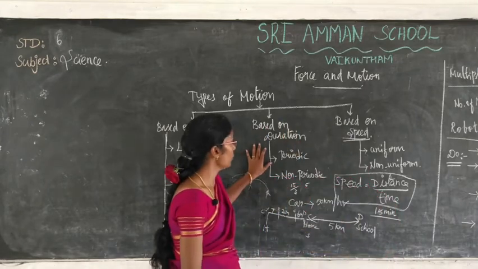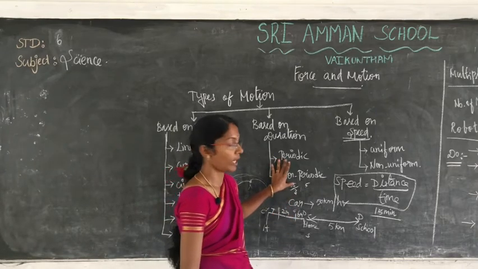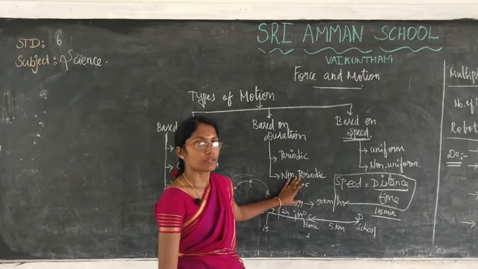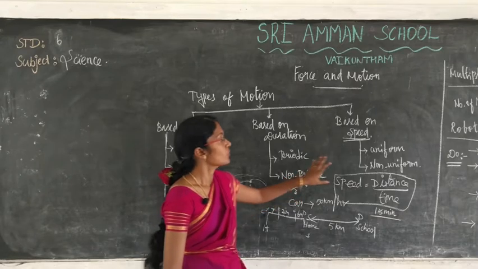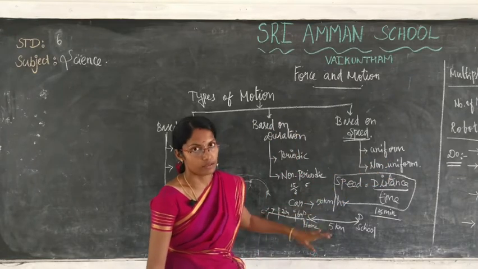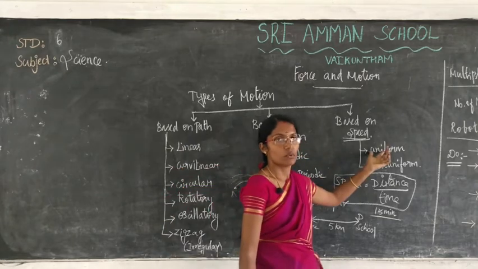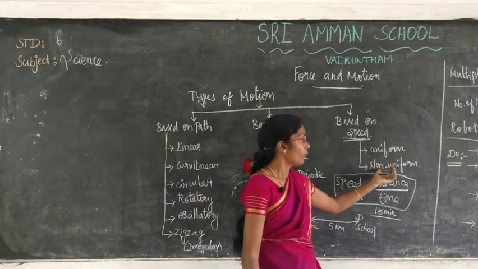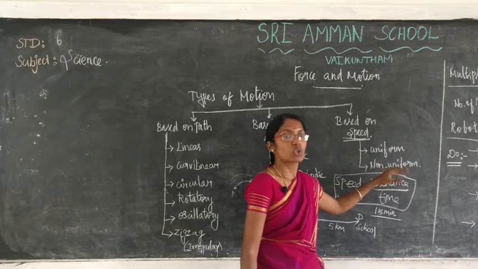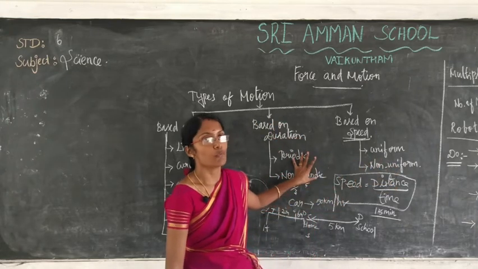For duration, it is periodic and non-periodic: periodic means the motion occurs at regular intervals of time, but for non-periodic, the motion does not occur at regular periods. For uniform motion, the speed and time are divided into equal intervals, equally, commonly, uniformly. But in non-uniform motion, the speed and time are not uniform. So these are all the types of motion.